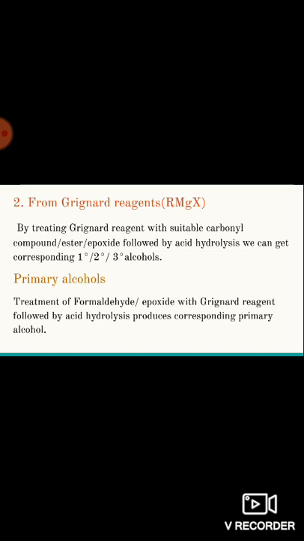That is, treatment of Grignard reagent with formaldehyde or epoxide followed by hydrolysis, we can get corresponding primary alcohols. Okay, fine.